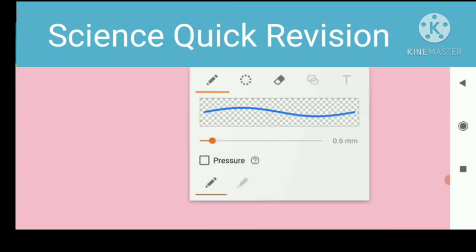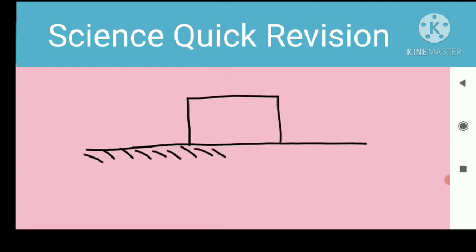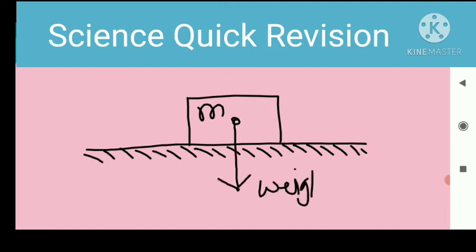So here we take another body, and this body is placed on this horizontal surface. If this body has mass m, then the weight of this body always works in the downward direction.